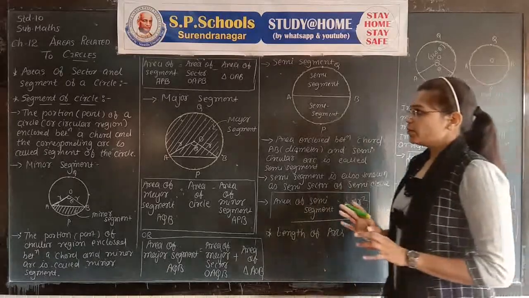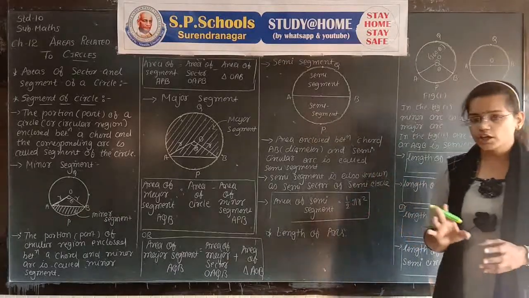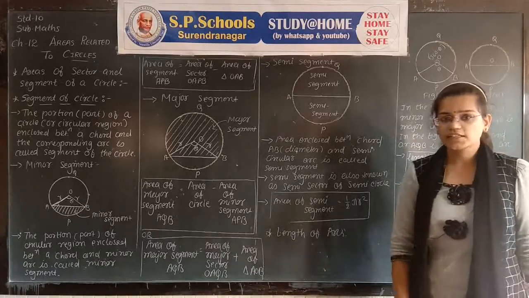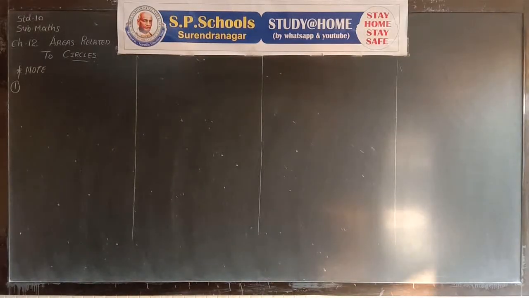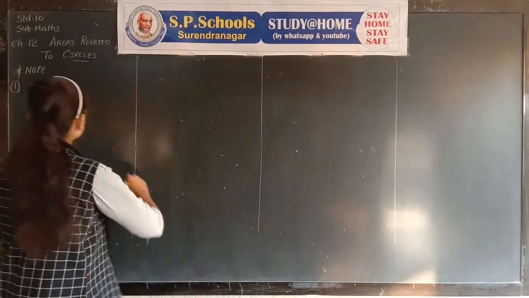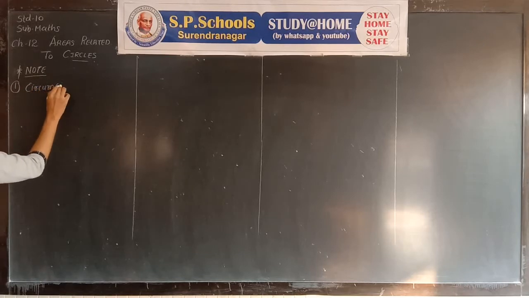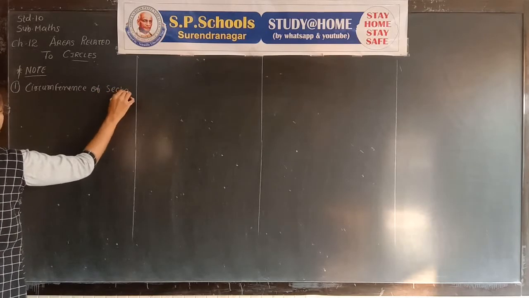The basic theory about the segment and the length of arcs is completed. Now we discuss some notes about the segment or sectors regarding the areas related to the circle. Let's see notes regarding the theory. First, the circumference of a sector, or perimeter of a sector.